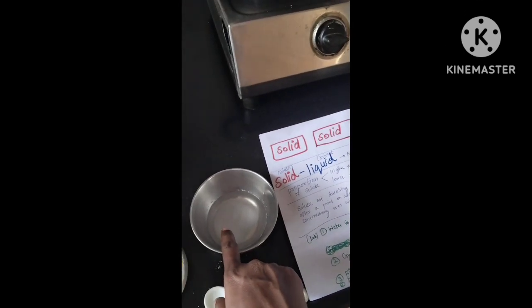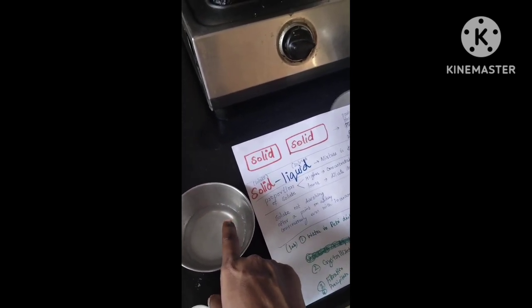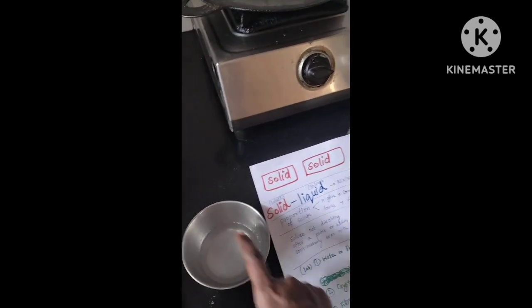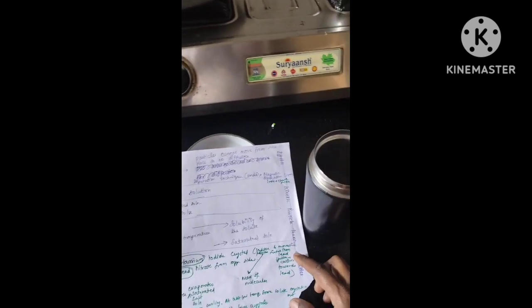After some time, since potassium is the lighter molecule, what we observe here is diffusion. From the potassium you can see the yellow color moving towards the lead.